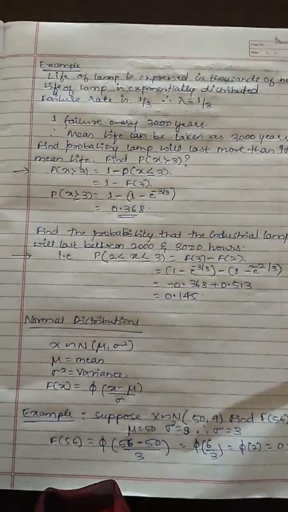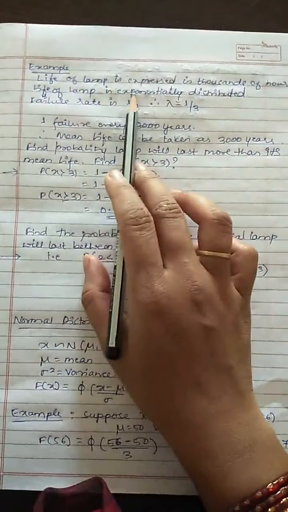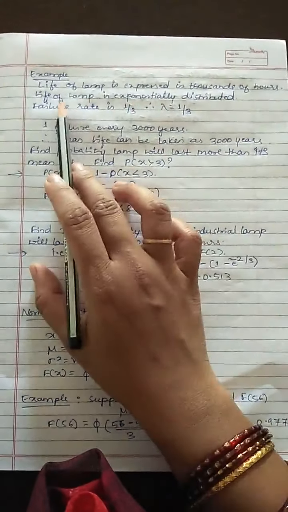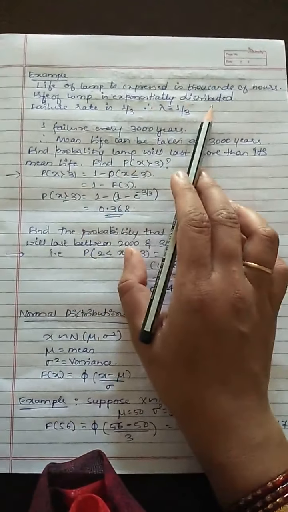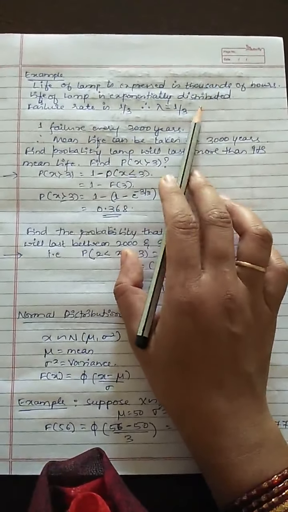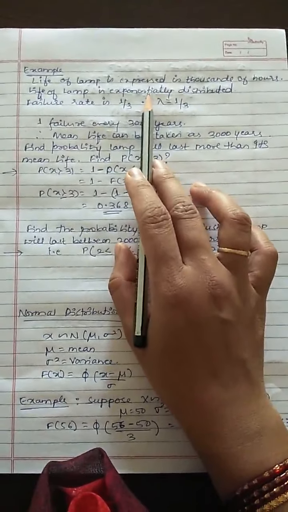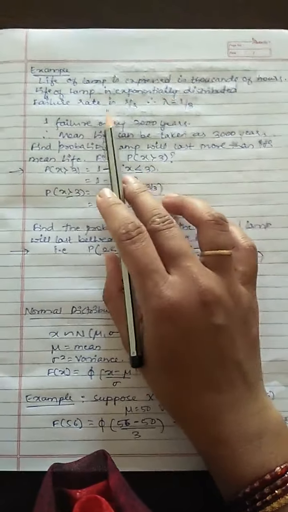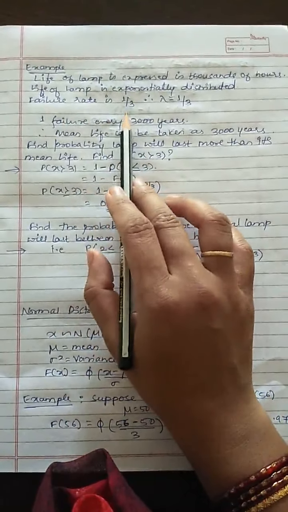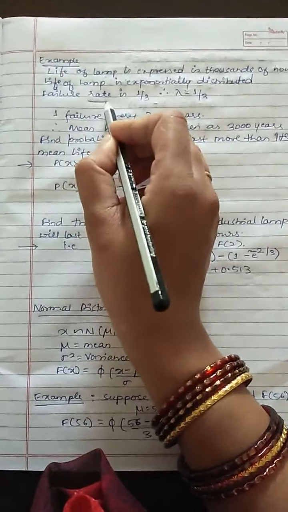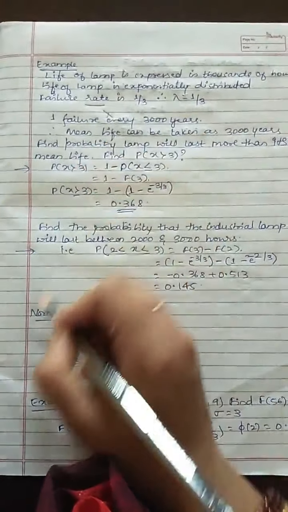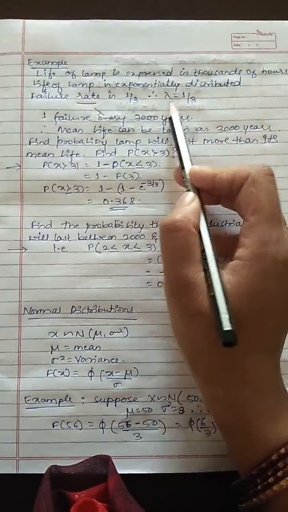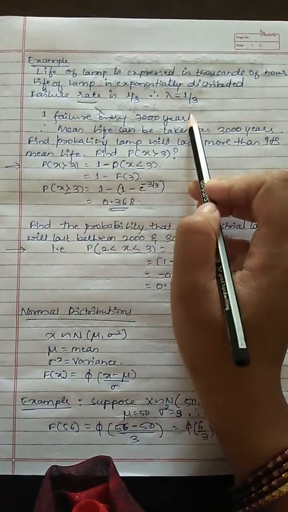Now what they are saying here is the life of a lamp is expressed in thousands of hours. The life of the lamp is exponentially distributed. They are telling you directly which formula to use: the exponential distribution, where the failure rate is 1 by 3. Now rate means what? I told you rate means the value lambda. So lambda is equal to 1 by 3.